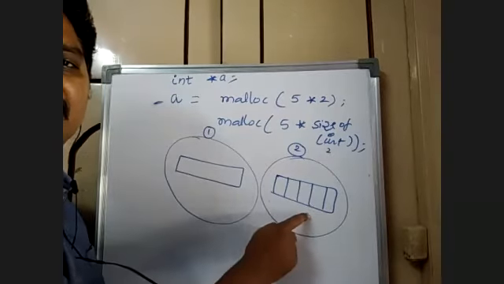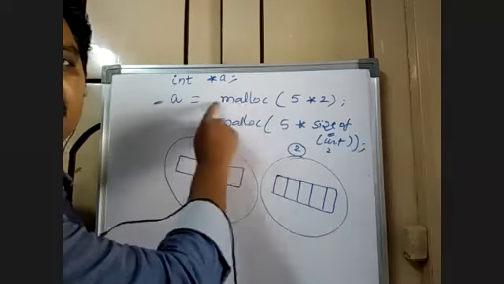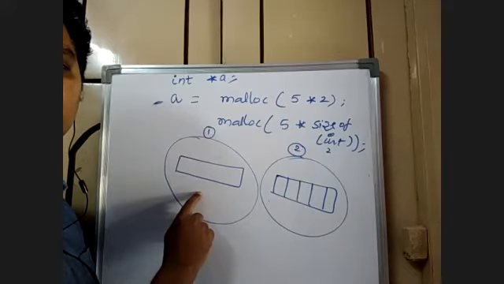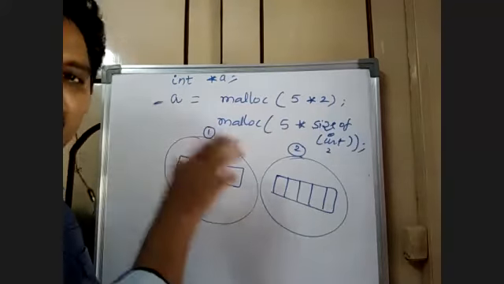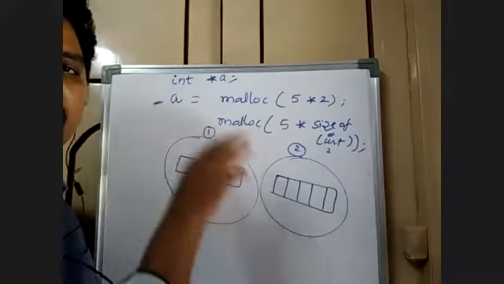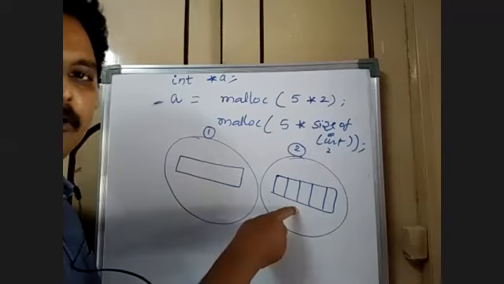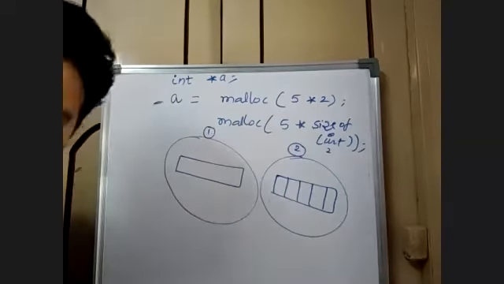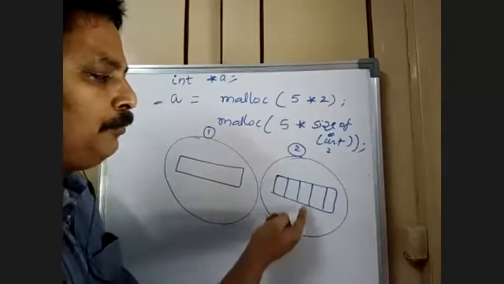You always need it like this. But with this statement, the memory is allocated like this, created dynamically on the spot. But we require this model, not this model. So you want to convert this memory into this form.